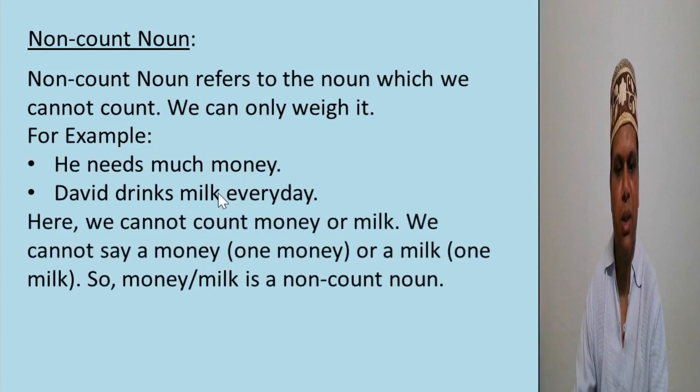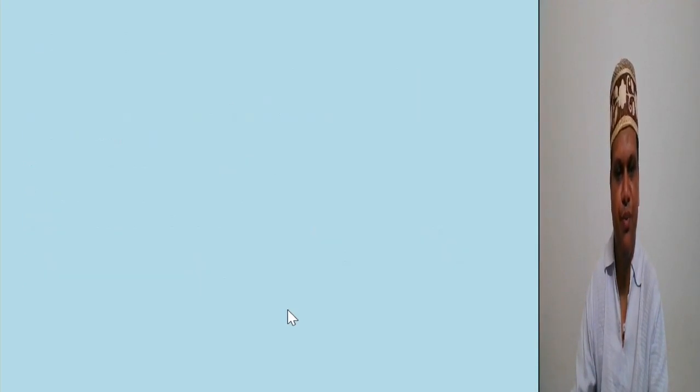Here, money or milk is a non-count noun because we can't say one money or a money. We can't say one milk or a milk.